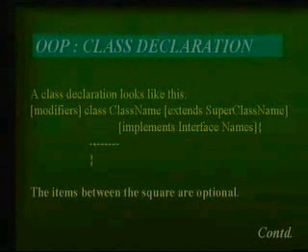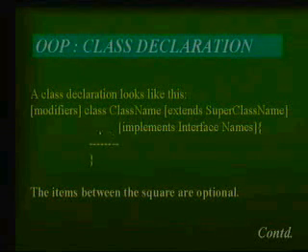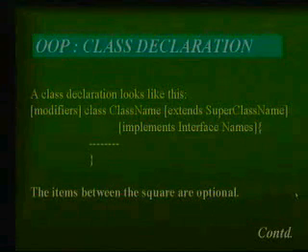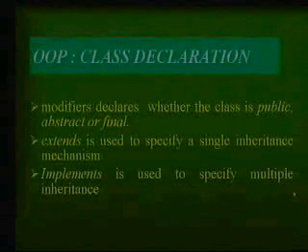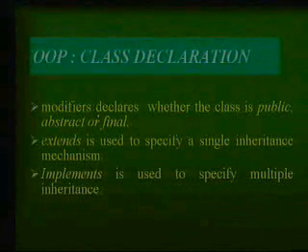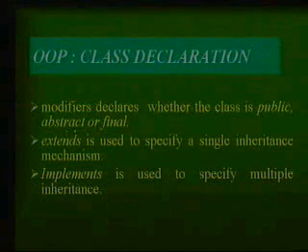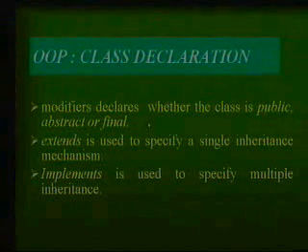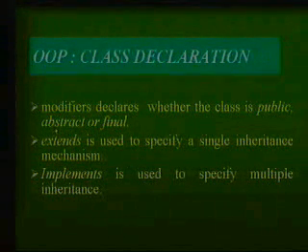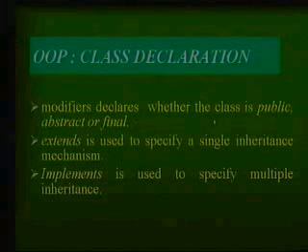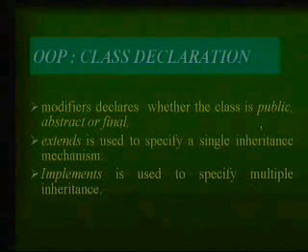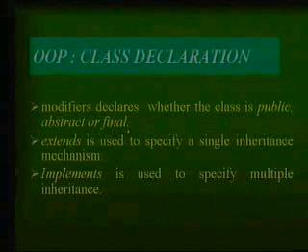And then you write the member methods and other variables here. So this is the generic definition. You have to understand how the object and class are declared in Java, and the different types of modifiers we have in Java. One is called public, second is abstract, and third is final. With a class you have to specify whether the class is public. So three features you can use with this one: either public, abstract, or final.